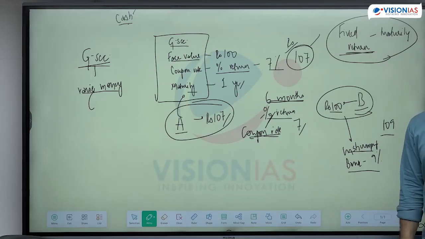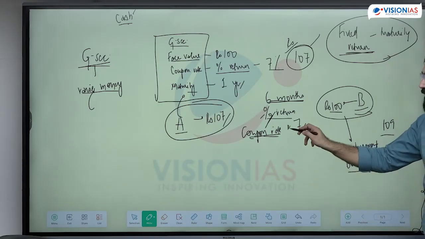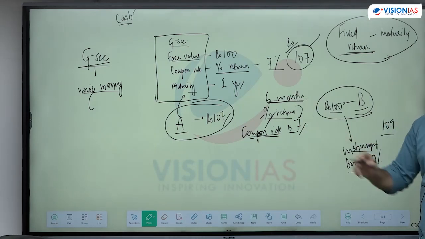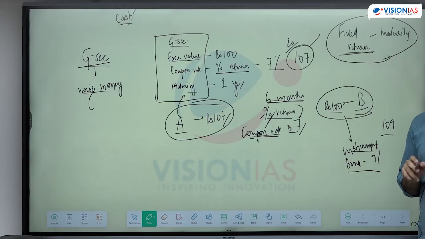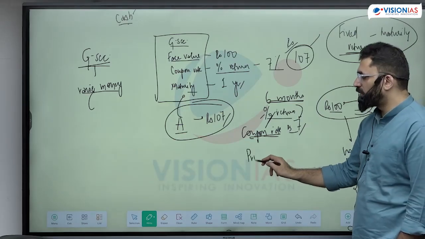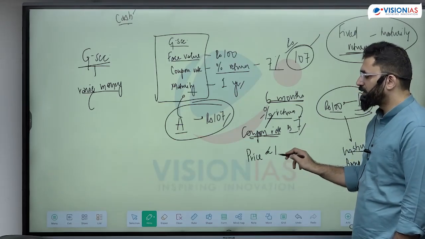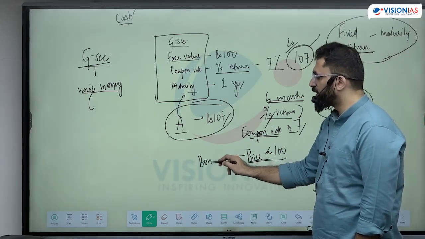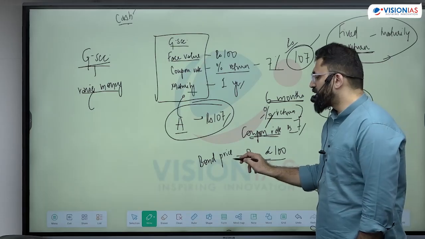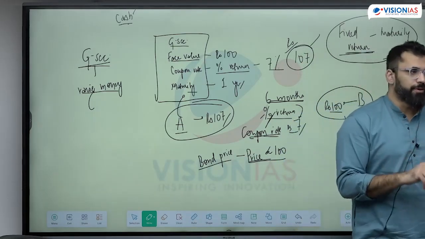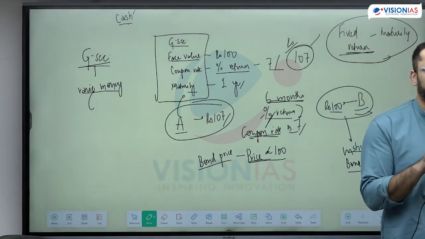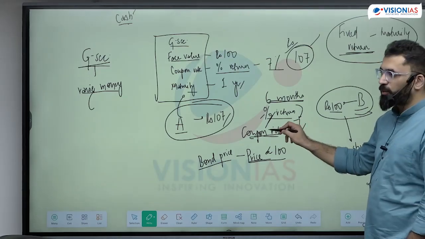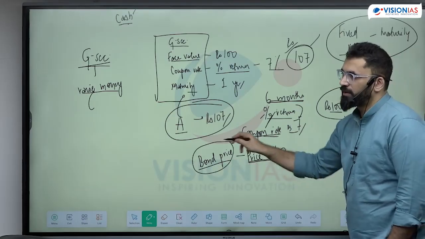In what scenario can I sell this bond? Now I can't change this 7 because I can't change the percentage rate. So what exactly will change? The price of the bond will have to be lesser than 100. This is called the bond price. The face value is the price at which the bond was issued. The bond price is the price at which it is being bought and sold in the market. So I can't change the coupon rate, I will change the bond price.